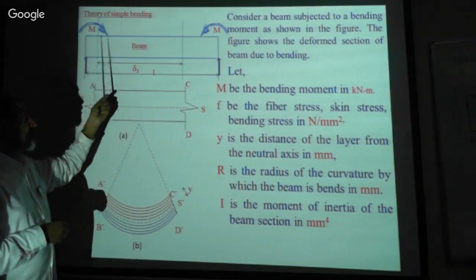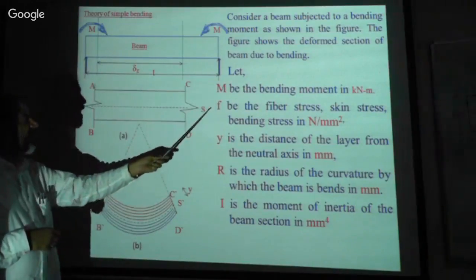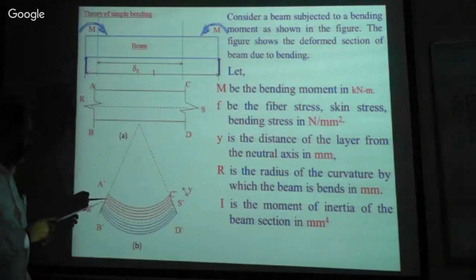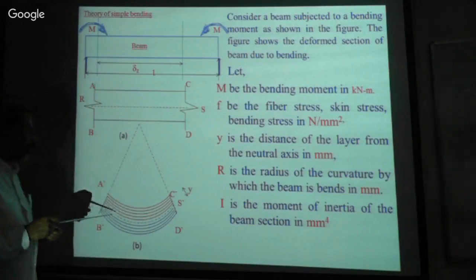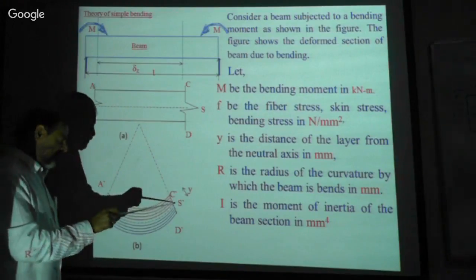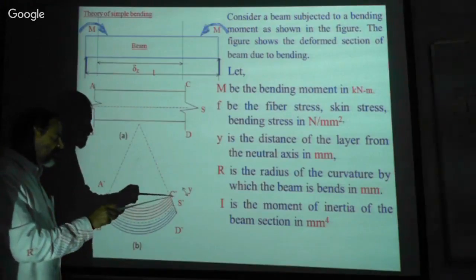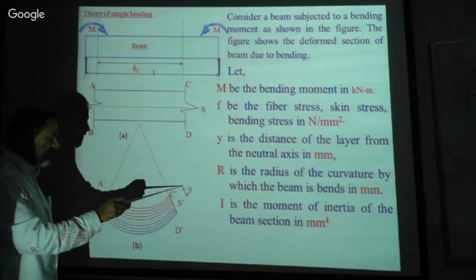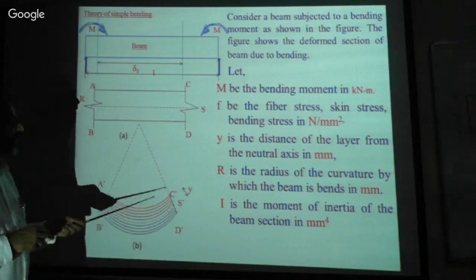This M is the bending moment in kilonewton meter, and F is the stress in the layer, isn't it? One should understand here. This is the neutral axis, that is the zero reference. When you reach this point, that is Y. This is the farthest distance Y.